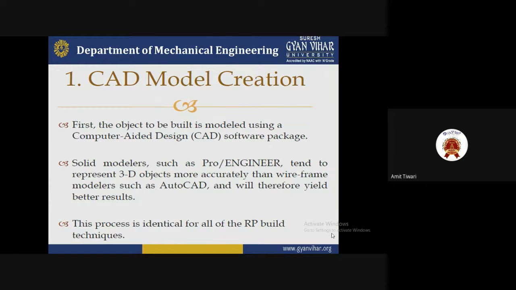So what are the different types of design software? The first is AutoCAD software. If you are not certified with AutoCAD software, then you will prepare in Pro software. If Pro software has some limitation, then it will be fulfilled by the SolidWorks software.